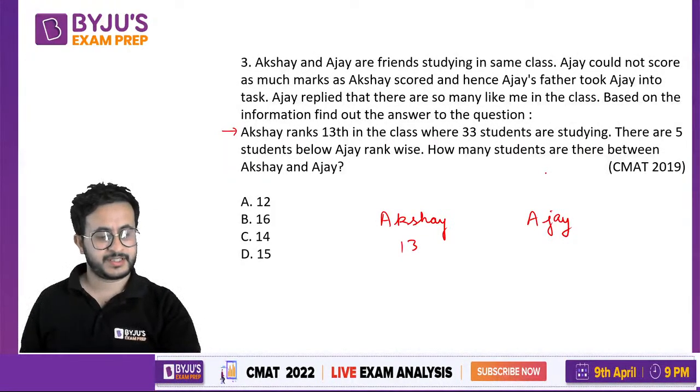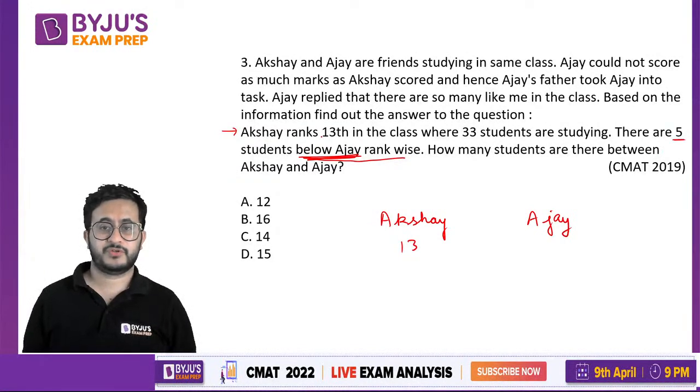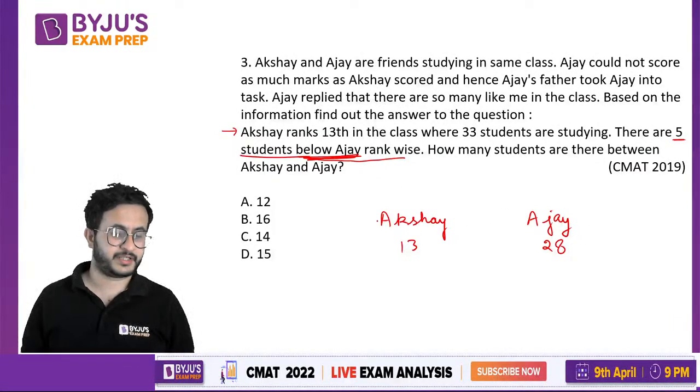Now it says that there are 5 students below Ajay rank wise, right? 5 students below Ajay. So that means Ajay must be 28 in the class. If Ajay was 5th from the end, then Ajay must have been 29th. But there are 5 students below Ajay. So Ajay is 28.